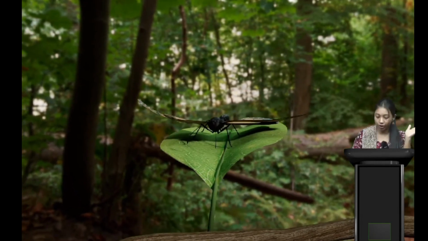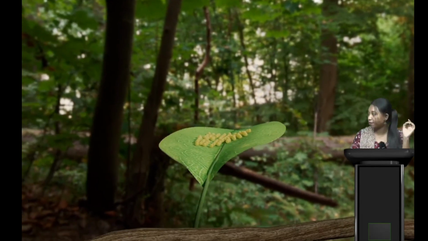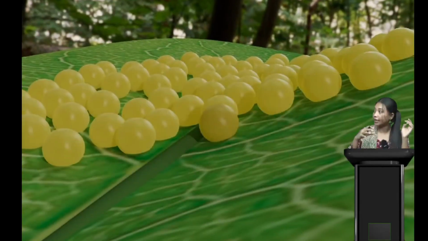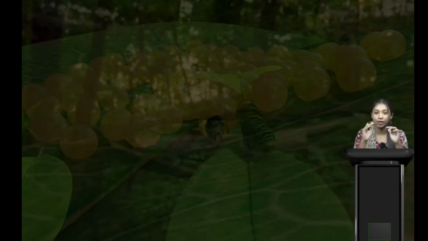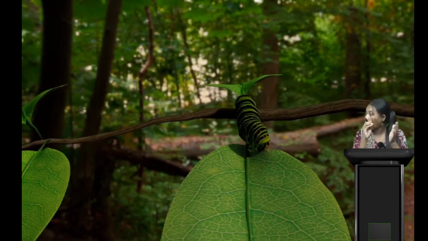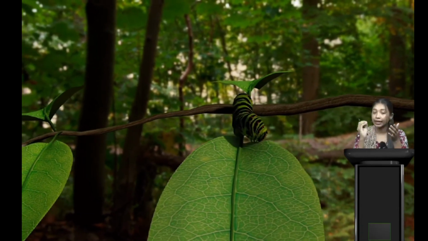Now in this slide also we can see a very beautiful butterfly, isn't it? It came and sat on a leaf and laid some eggs. After that egg, we can see a very small larva.